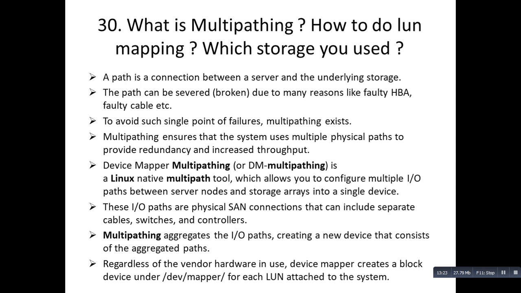It means two different paths will be aggregated into a single path. The data will flow to both the paths. If one path goes down, the other will be there for running the service 24 by 7. Regardless of the vendor hardware in use, Device Mapper creates a block device under /dev/mapper for each LUN attached to the system.